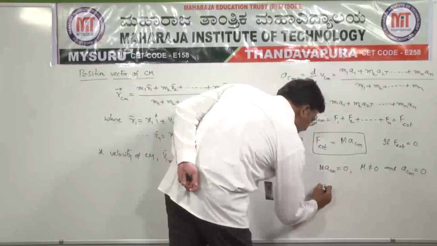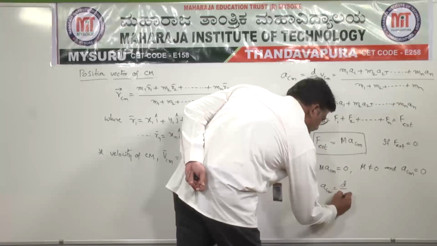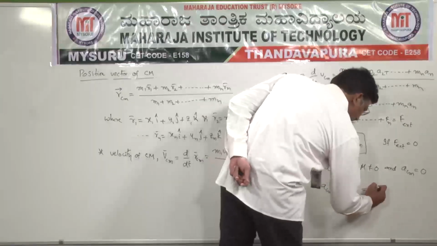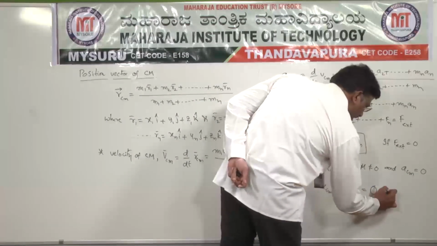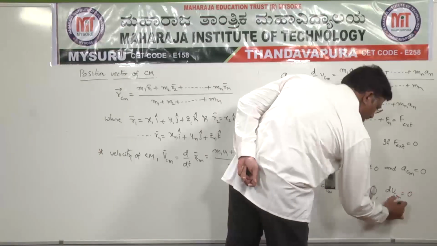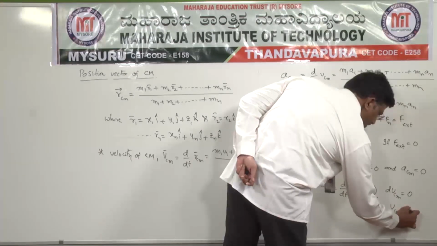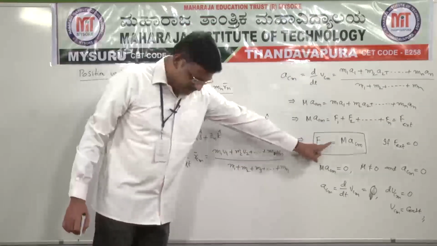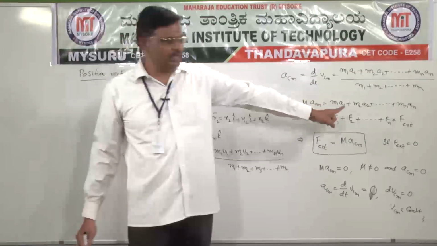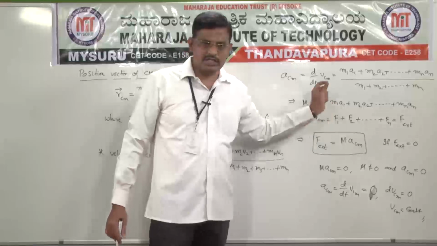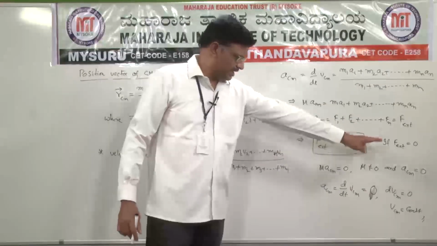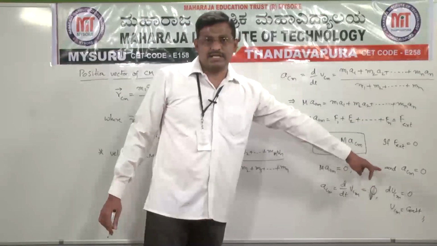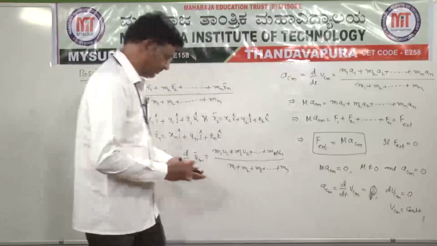So A_CM can be written as d by dt of V_CM, that is equal to 0, or dV_CM is equal to 0, or V_CM is equal to constant. So whenever the external force acting on a system or a body is 0, then acceleration of center of mass is equal to 0 and velocity is constant.